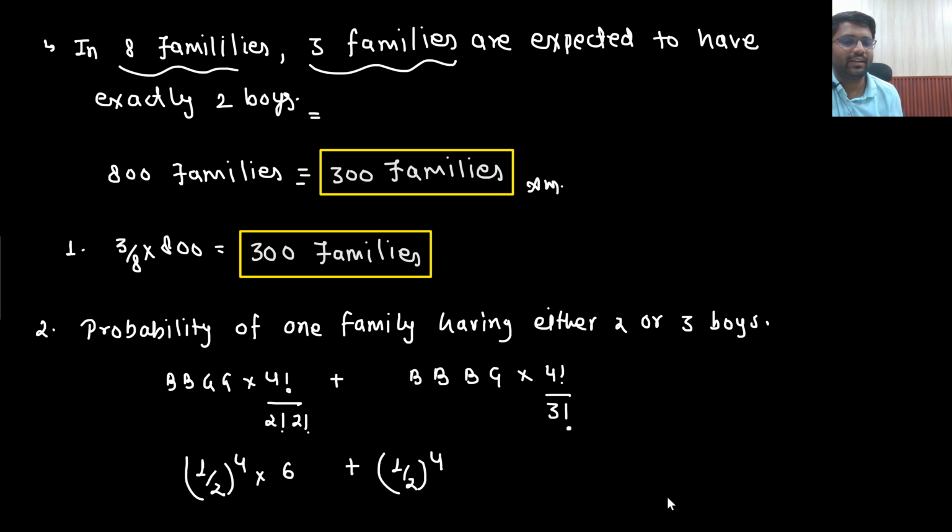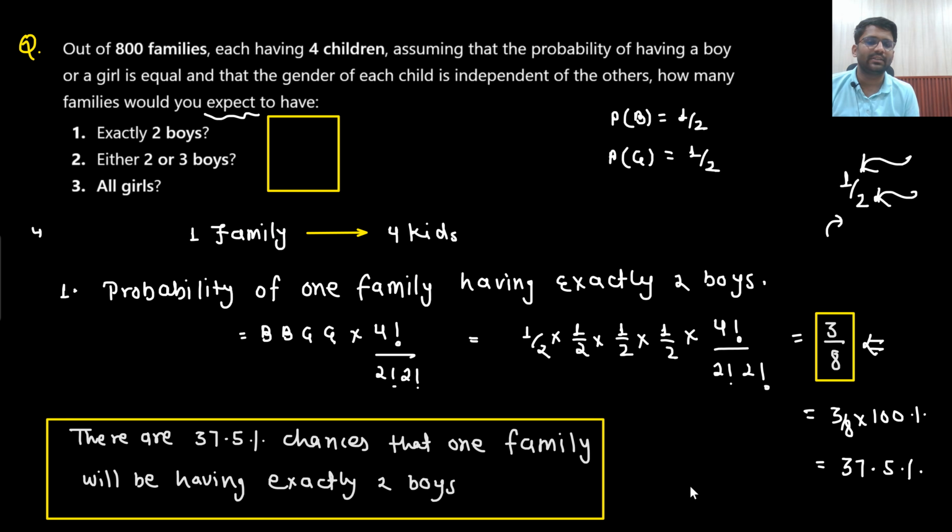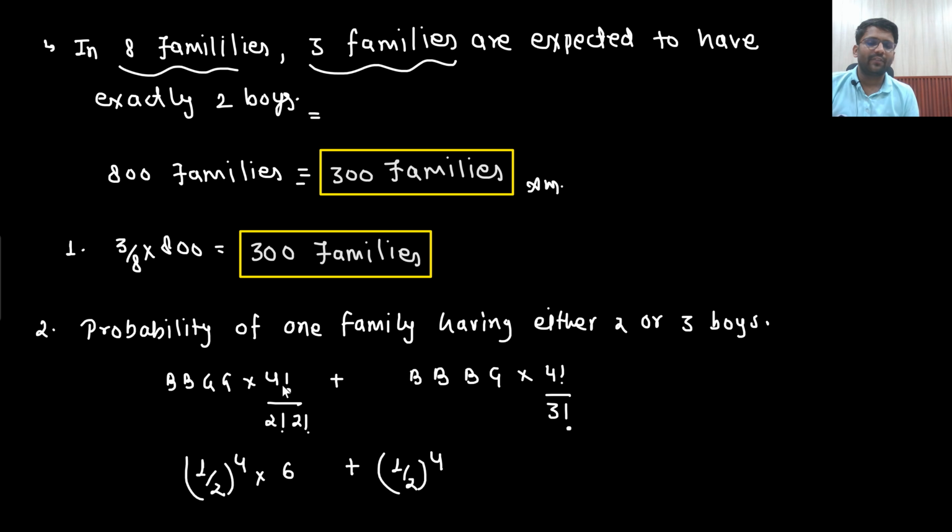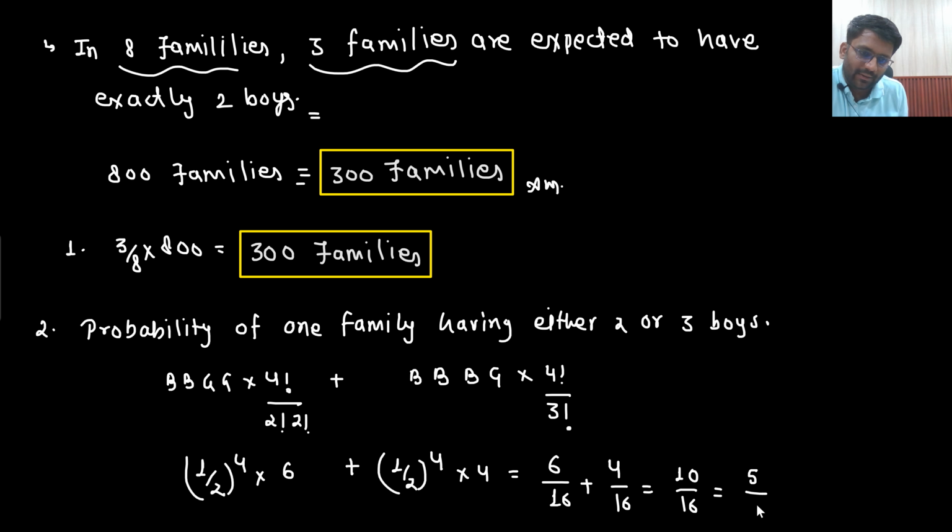Probability of a family having either 2 or 3 boys. If I am asking that each family is having 4 kids, find the probability that one family would be having either 2 or 3 boys. Will you be able to solve it? Yes, sir, either 2 boys or 3 boys. Understandable? So what is the answer you are getting? 6 by 16 plus 4 by 16. So answer will be 10 by 16, 5 by 8.